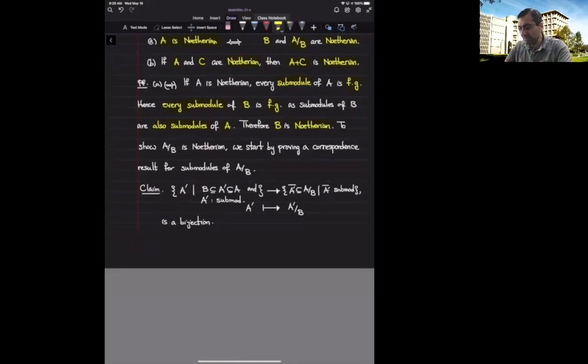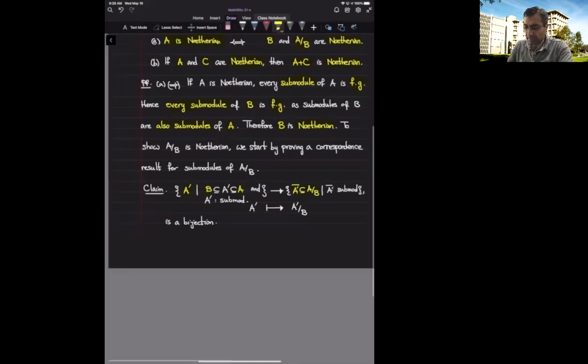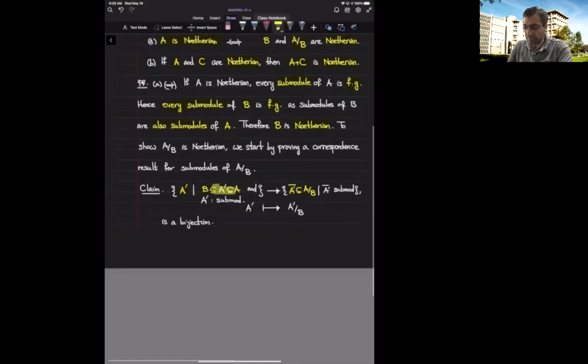So this claim says that there is a bijection between submodules of A over B and submodules of A that contain B. So we are here looking for submodules or intermediate modules between B and A, and on the other side we have submodules of A over B. And what is the map?